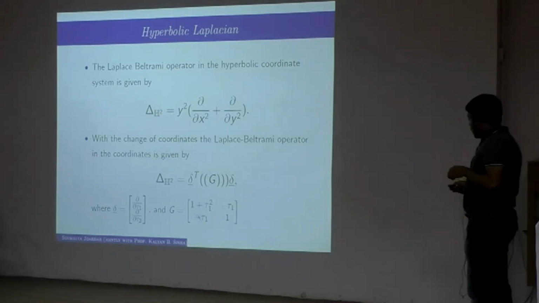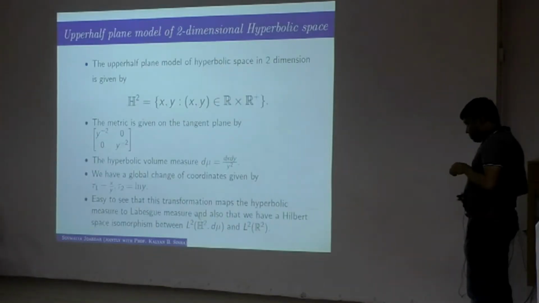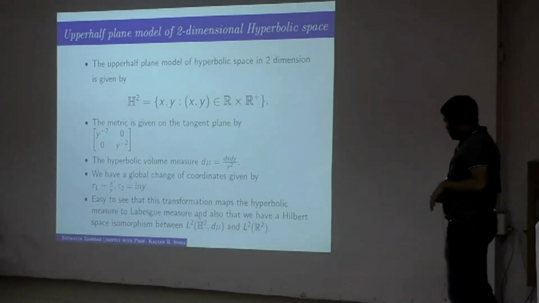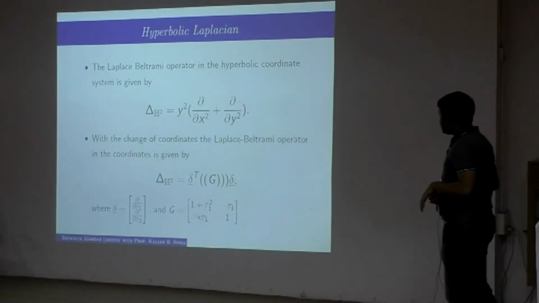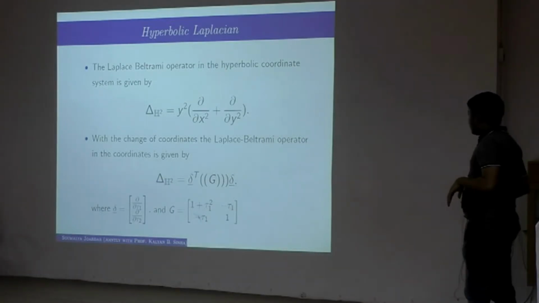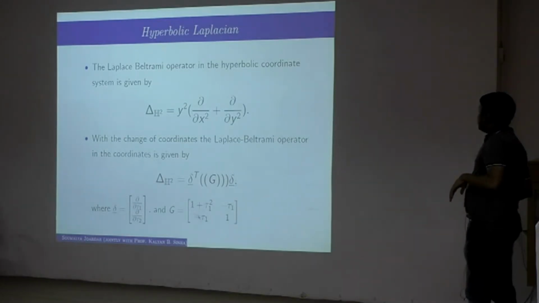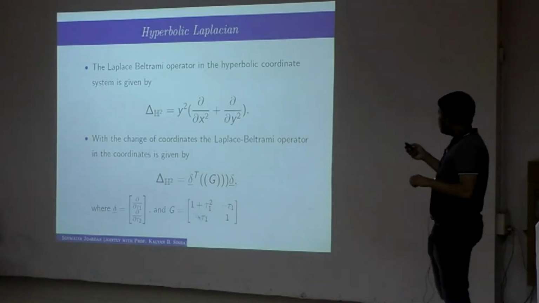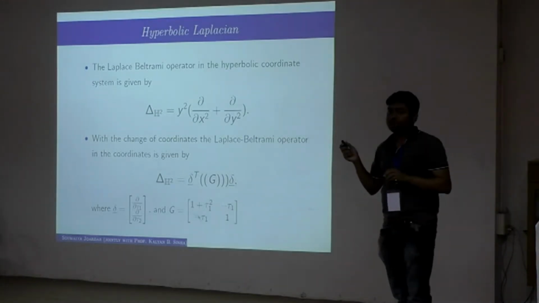But if we change the coordinates, remember I have just talked about the change of coordinates, say we call these coordinates tau 1 and tau 2. With this new coordinate, this Laplacian will look like this. By delta bar, we mean the vector fields del del tau 1 and del del tau 2, and the metric will look like this in the coordinates. That one can easily see. So that will be our guide to construct a Laplacian and Weyl algebra.